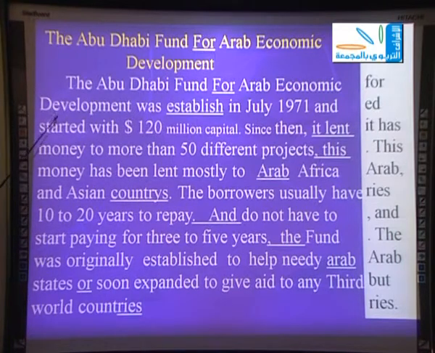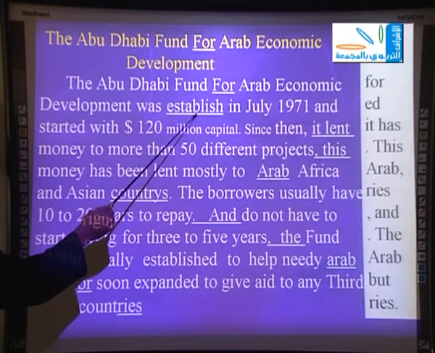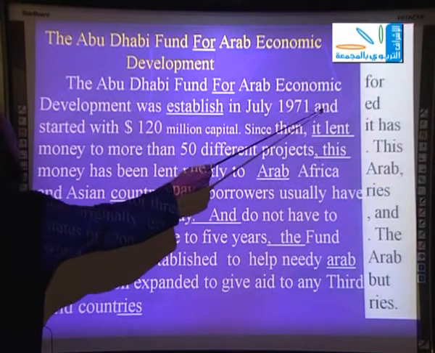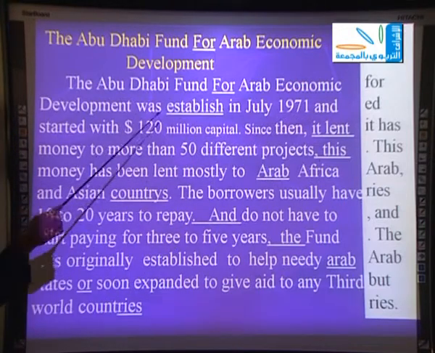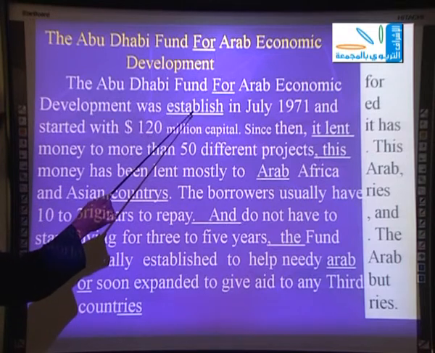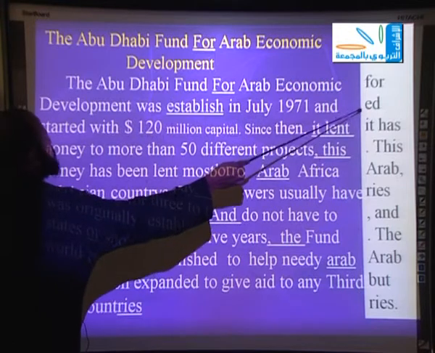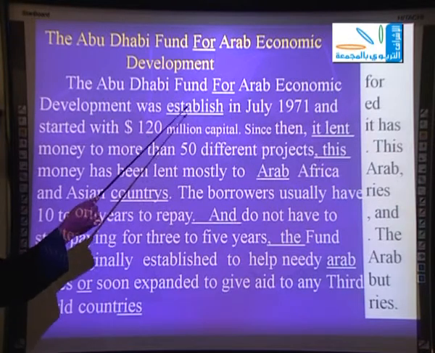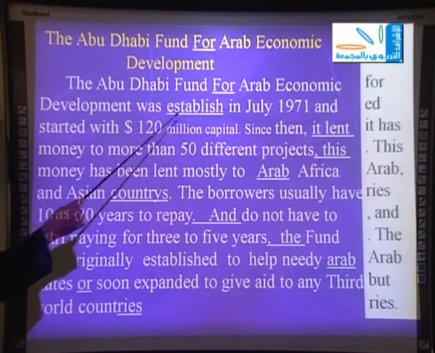The next line here, development was established in July 1971, and this is the second line. We have a mistake here, establish, but it should be established. So you should add ed to the verb because it is the past participle of the verb, established.